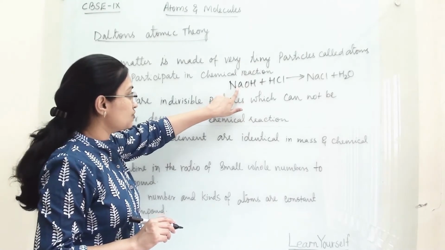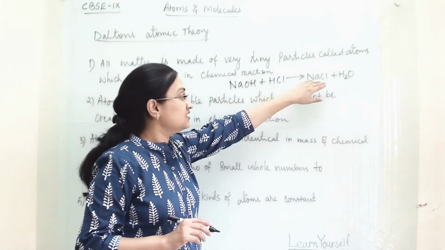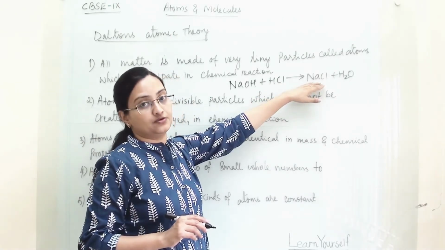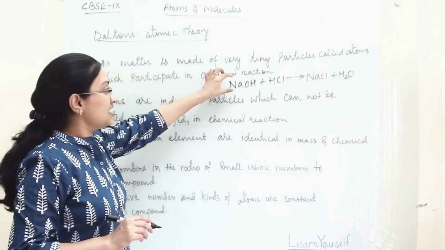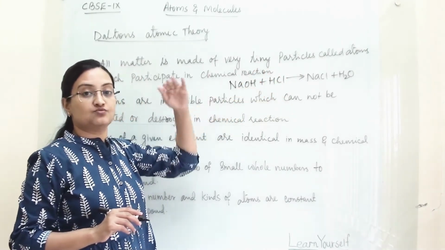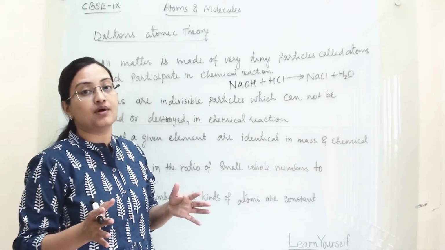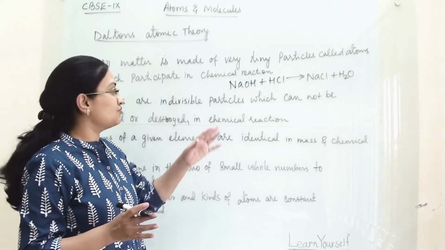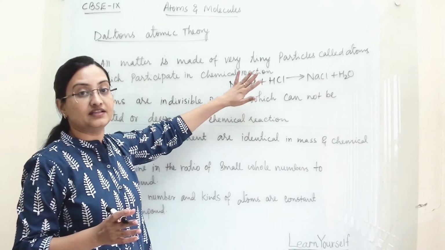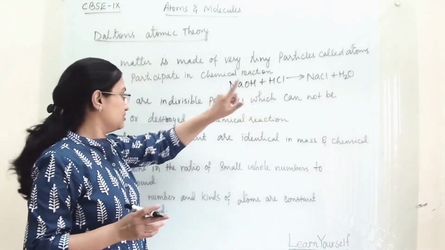These atoms are taking part in the chemical reaction. That means this sodium atom is going to react with this chlorine atom, and these two atoms will form a molecule. So like this, in even the biggest chemical reaction, at the smaller level the atoms are reacting and taking part. Molecules are not taking part in the chemical reaction. Atoms are reacting with each other.